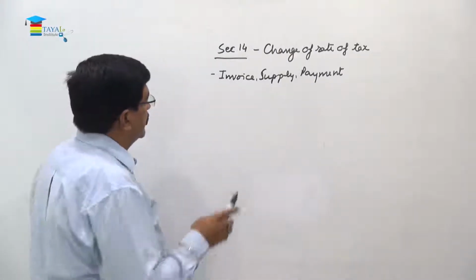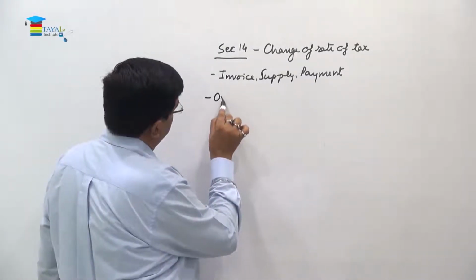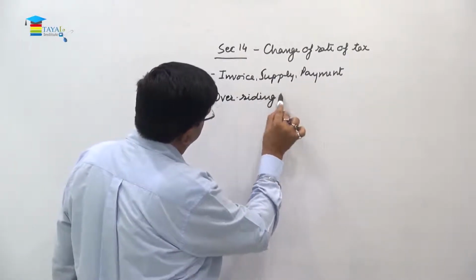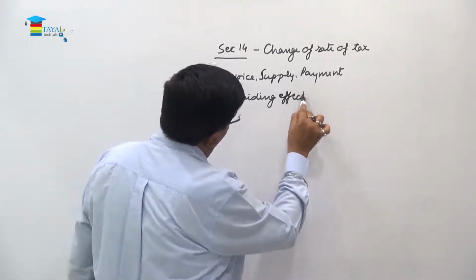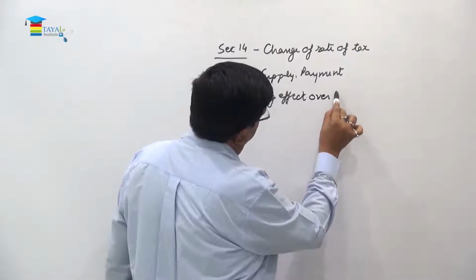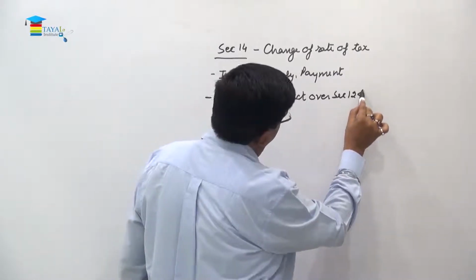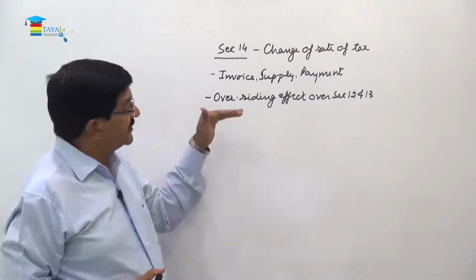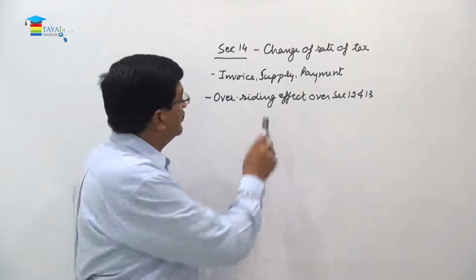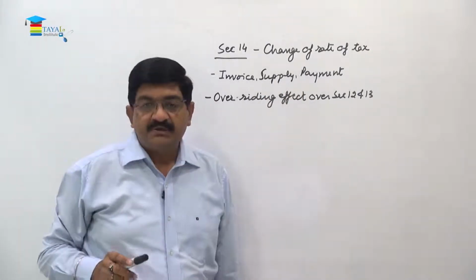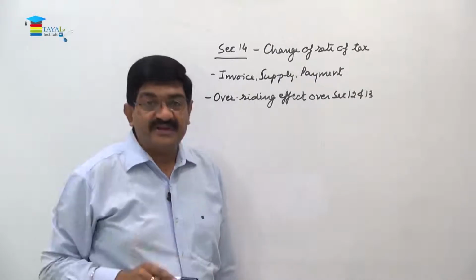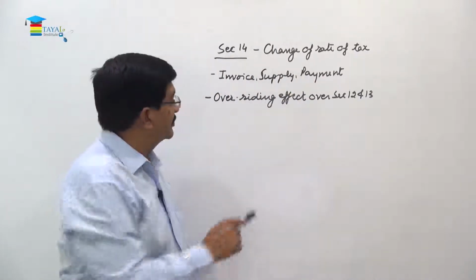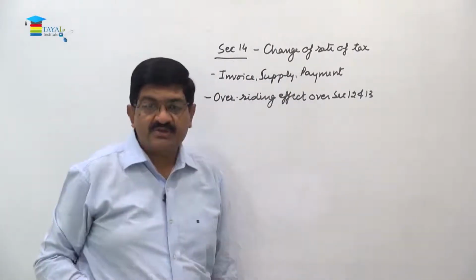Now this section has got overriding effect over section 12 and 13. It means if there is a change in the rate of tax between these three events, then the time of supply will not be decided as per section 12 and 13. It has to be decided under section 14 only, because this is having overriding effect over section 12 and 13.